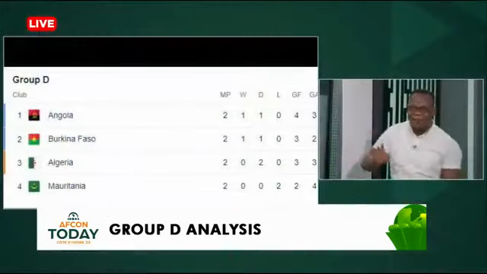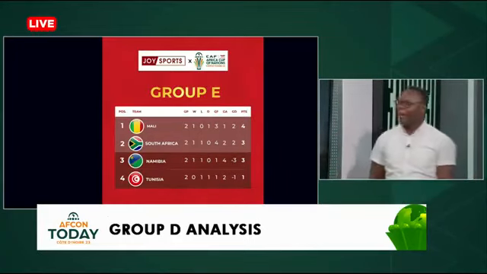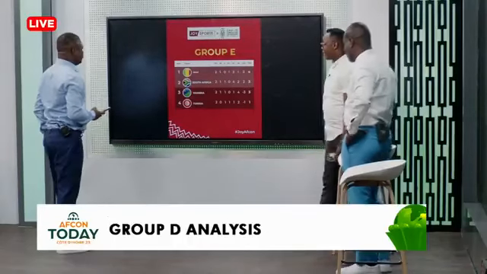Which means that in Group D, it's much more straightforward for most of the teams here, unless, of course, one of these teams win. If Burkina Faso were to beat Angola, they would go up to 7 points. Angola will remain on 4. Algeria's victory will take them to 5. So Angola will finish third with 4 points. So let's even say that is the scenario. Then that is another third place team with 4 points. So that is 4 groups with third place teams with 4 points, and possibly with a superior goal difference to Ghana.